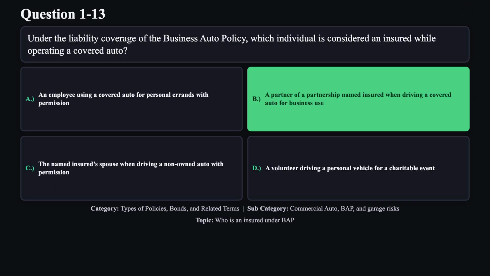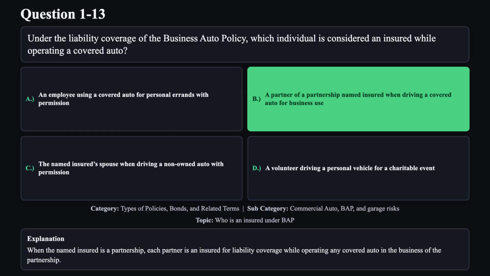The correct answer is B. When the named insured is a partnership, each partner is an insured for liability coverage while operating any covered auto in the business of the partnership.